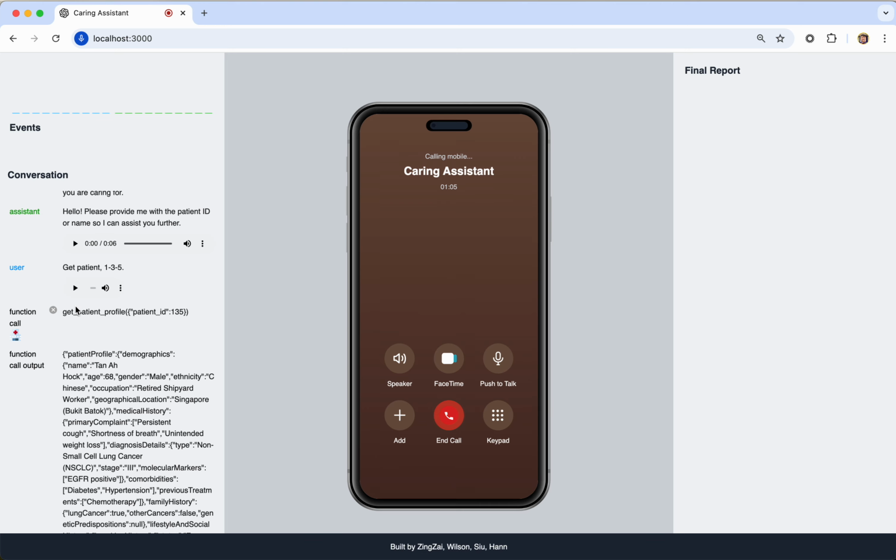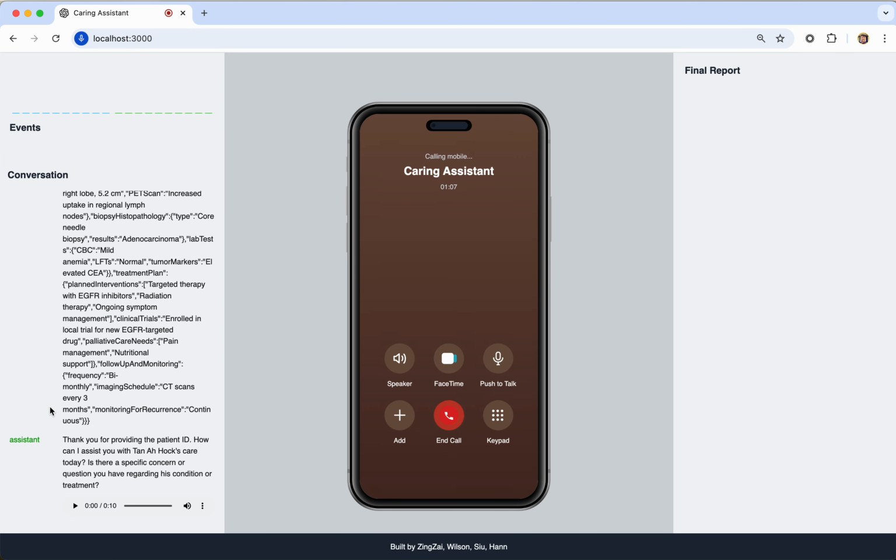It is pretty dynamic. What is great after that was the assistant, after understanding the patient's profile, was able to ask me whether there are any concerns depending on the prompt that I've specified. So obviously I specified to discover and understand the situation a bit more before giving me what I should do. So let me interact with the assistant even further.